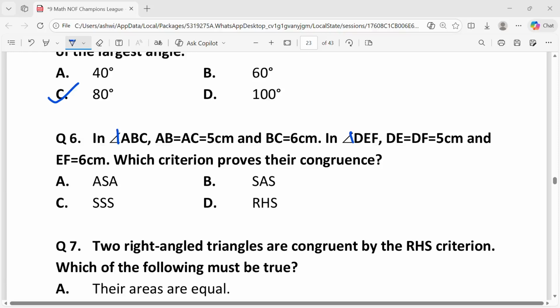Here we can see that AB is equal to DE, which is equal to 5, AC is equal to DF, which is equal to 5, and BC is equal to EF, which is equal to 6. Since all three corresponding sides are equal, the triangles are congruent by side, side, side, that is C.